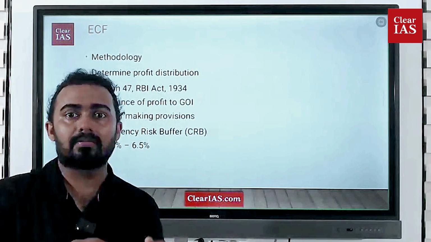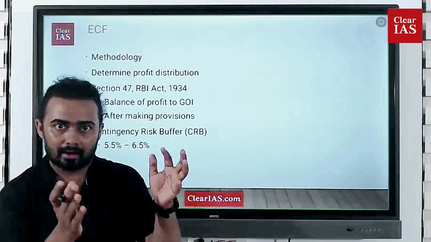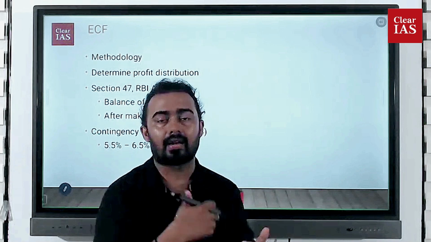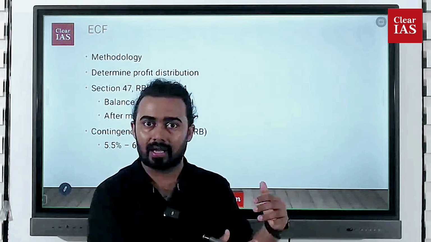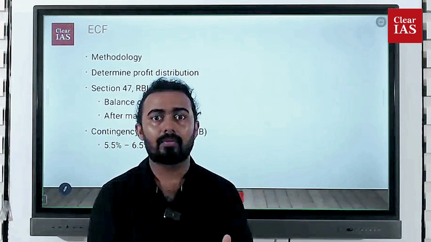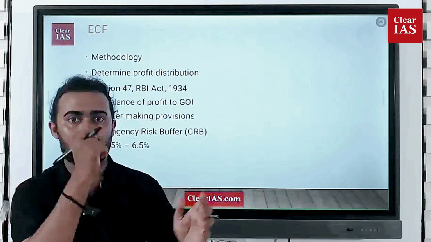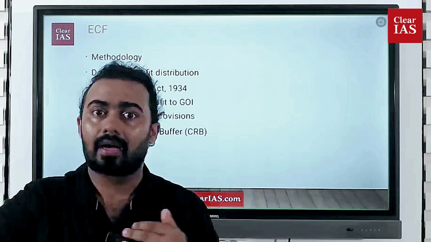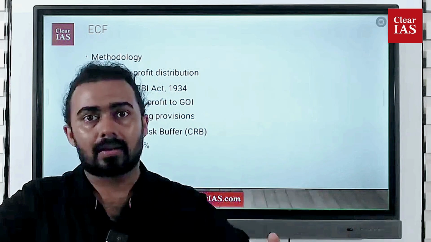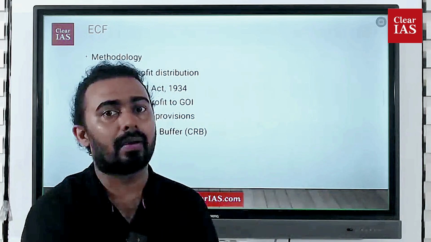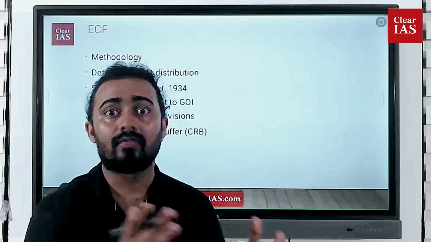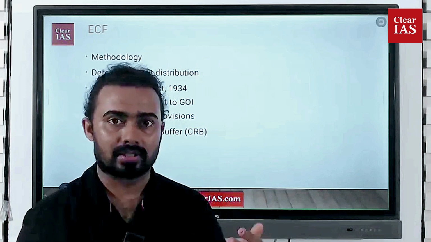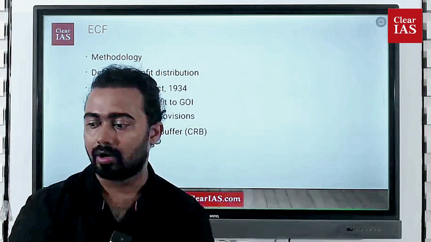At such times, all those risks should be assessed, and that money should be taken and kept safe. The salary of the staff and other expenses have to be met from the income, and the rest of the profit is transferred to the government. Note that the entire money earned by the Reserve Bank is not transferred. A sum of money is kept within the Reserve Bank of India itself, because of risk provisioning, to avoid risk and other contingencies. The rest of the money is transferred to the Government of India.